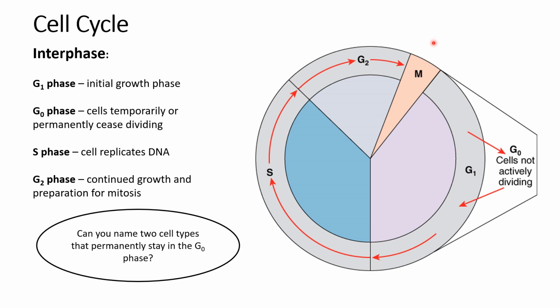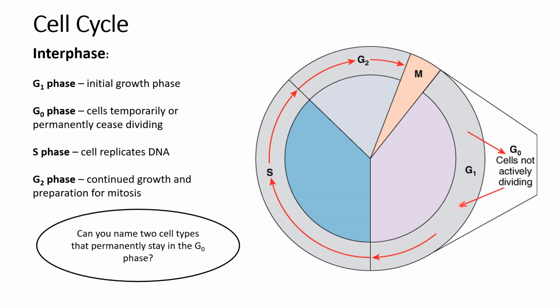The cell cycle describes a cell that is programmed to divide. When a cell does not divide, it leaves the cycle. It's called the G0 phase. Cells are not dividing. But when cells are on track to divide, they follow this cycle.